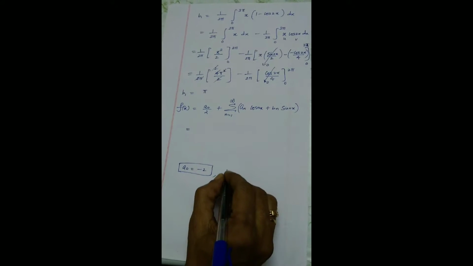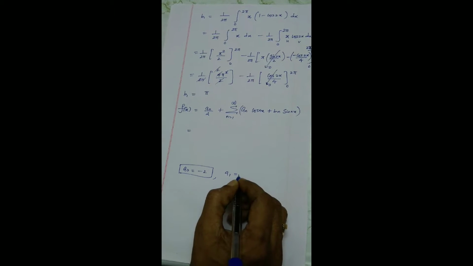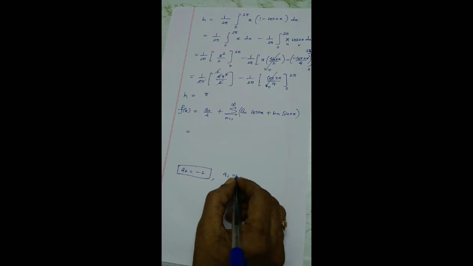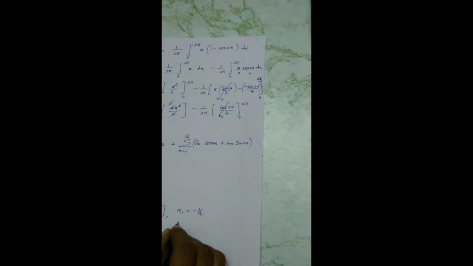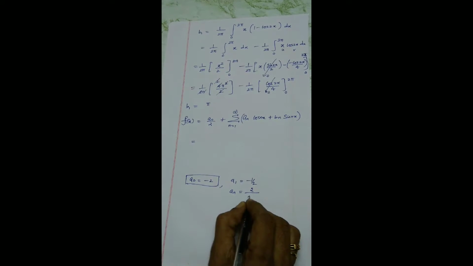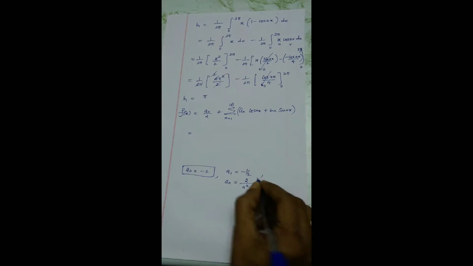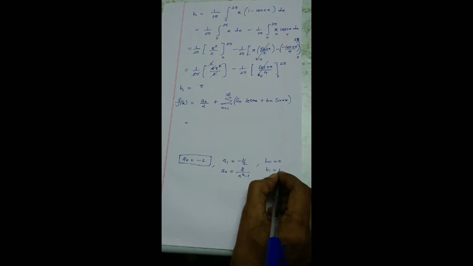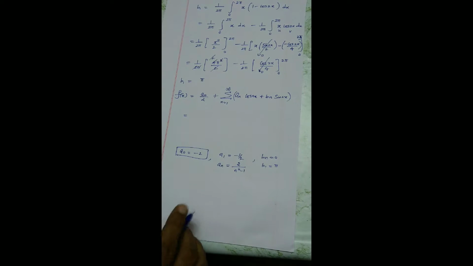Okay. A1 we have calculated, minus 1 by 2. An is 2 by n square minus 1. Bn is 0, B1 equal to pi. These are all the inputs.